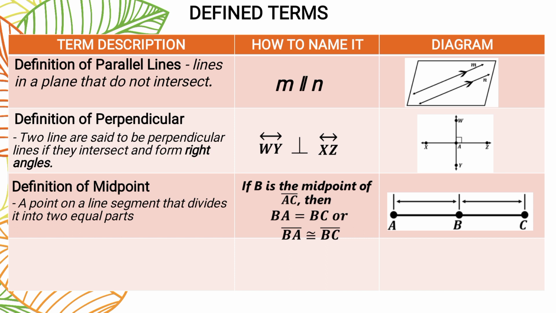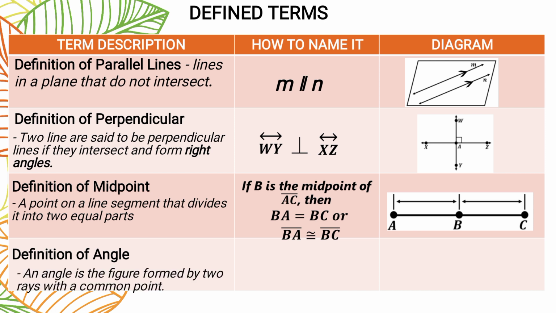Okay, next defined term is what we call the definition of angle. What is an angle? An angle is the figure formed by two rays with a common point. Sabi daw po natin, when we say ray, yung isa ay may endpoint, yung isa ay extended. Pag daw po angle natin, dalawang ray siya with common point daw po.